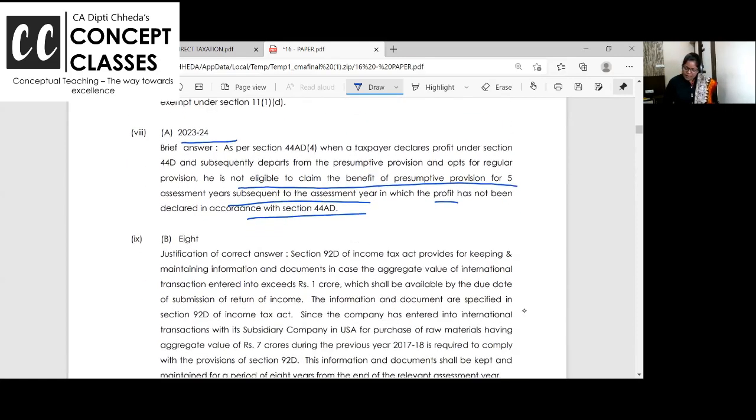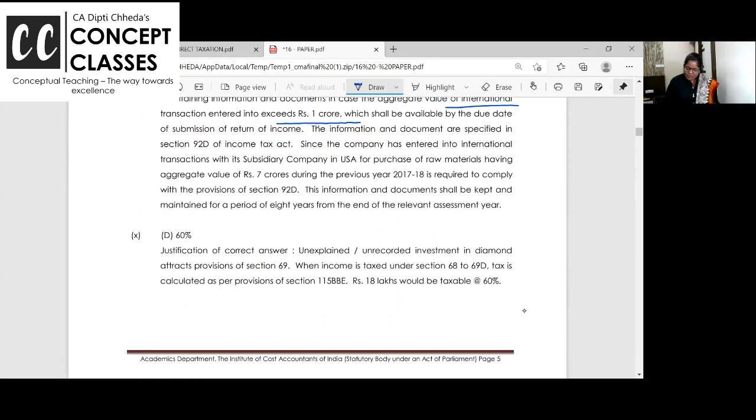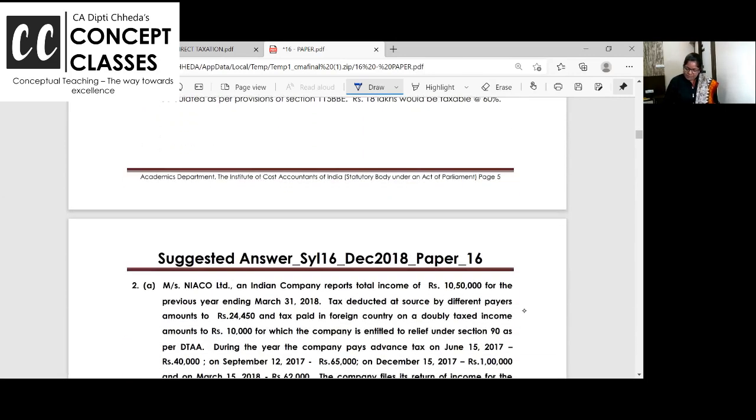Okay, right. And for how many years? See, if your international transaction exceeds 1 crore under 92D, you have to maintain the records for 8 years. And unexplained income and all is taxable at 60%. Done.